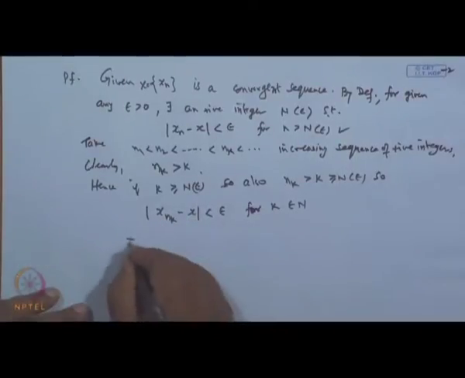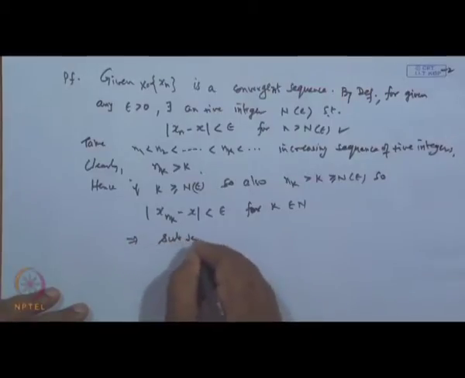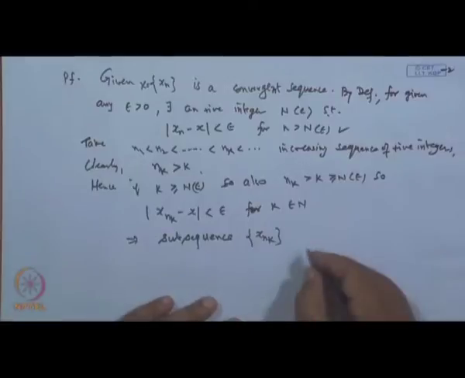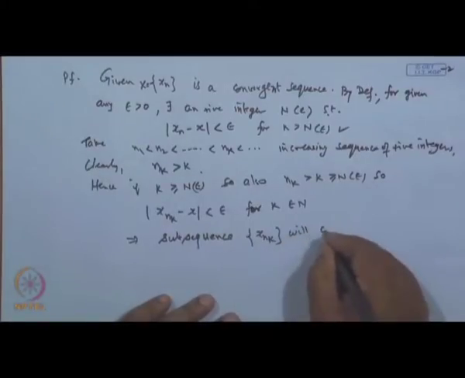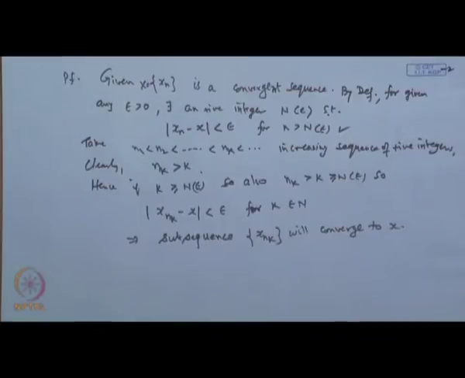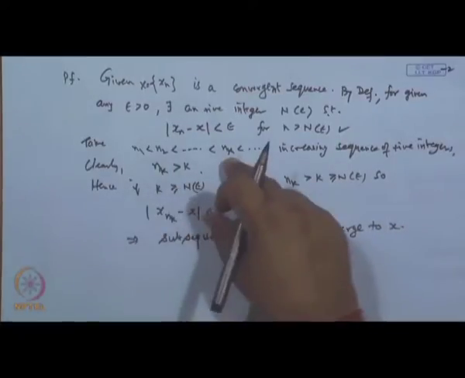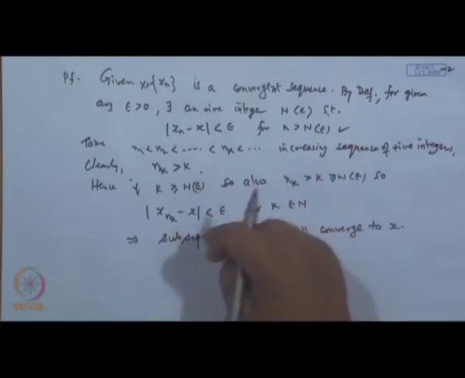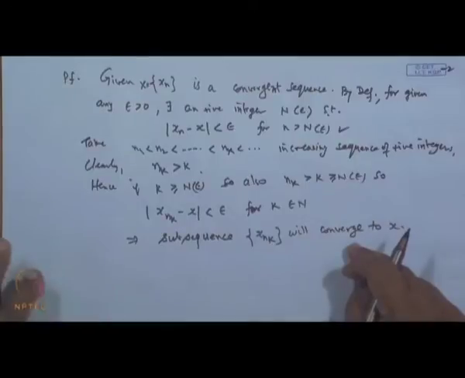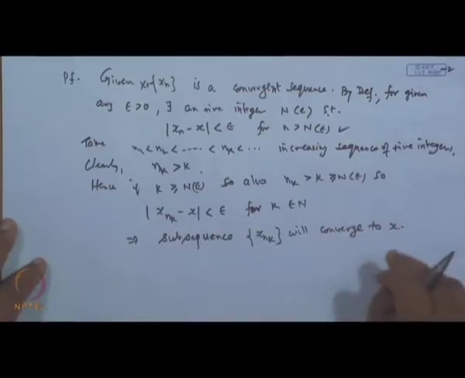So, this implies that the subsequence x n k will converge to x, and this is an arbitrary subsequence we are choosing. So, any subsequence of x will definitely converge. So, if a sequence x n is a convergent sequence, then all of its subsequences will converge.